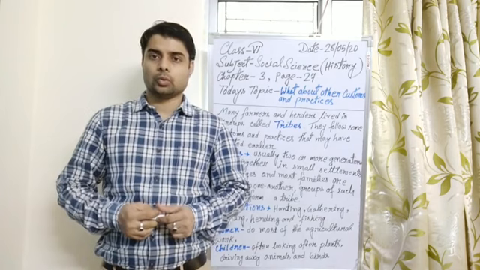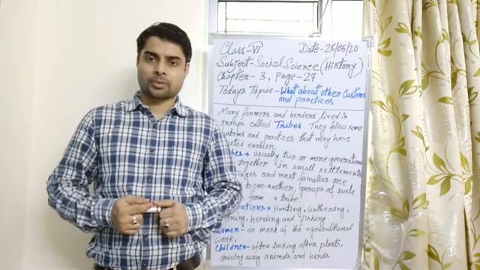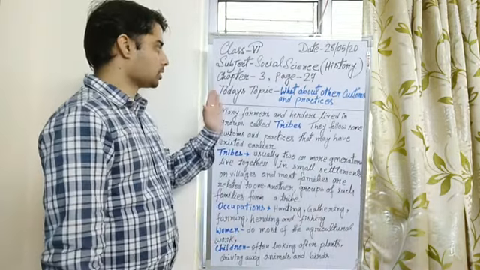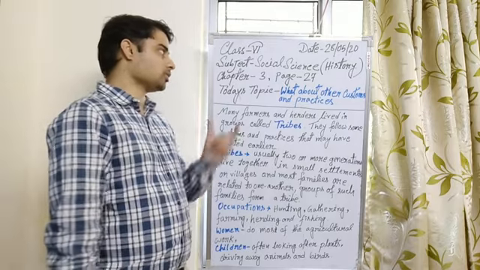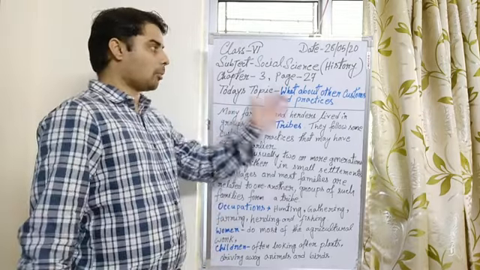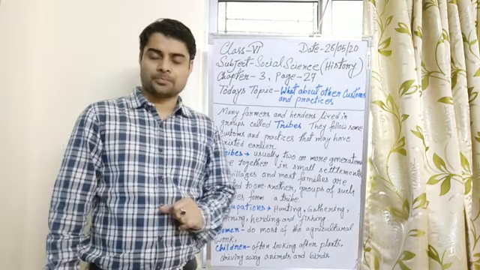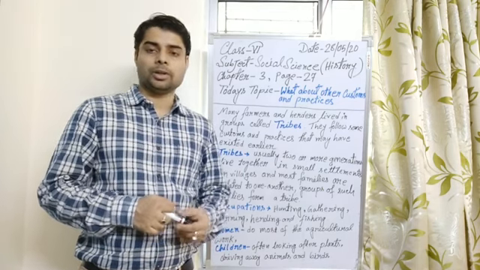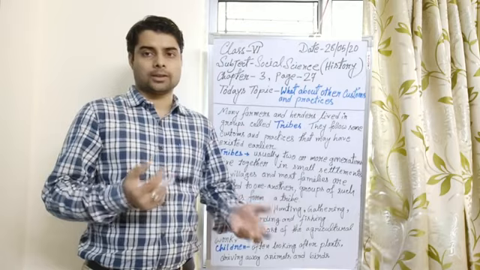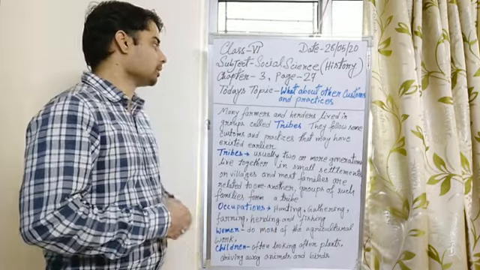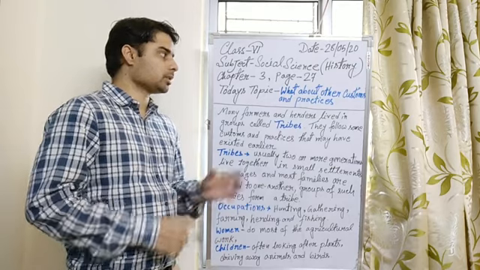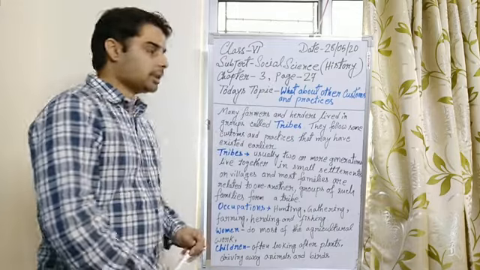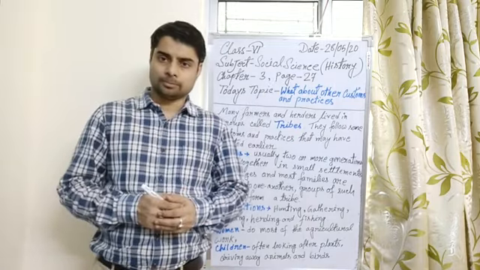Today I am present with your social science history class, and today I'm going to discuss the topic from your chapter 3. What about other customs and practices? You have read in the previous class about how people started making their houses, utensils and pots. Now today we learn about the different groups of people and their customs. Before that, open page number 27 of your book and start following.